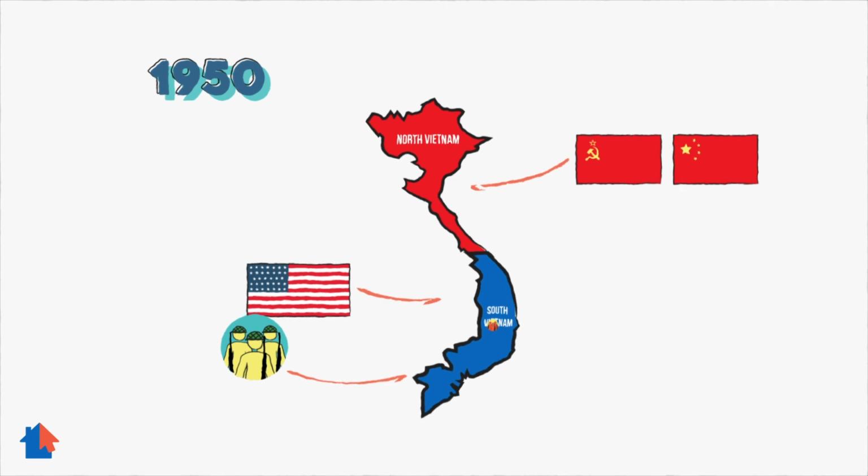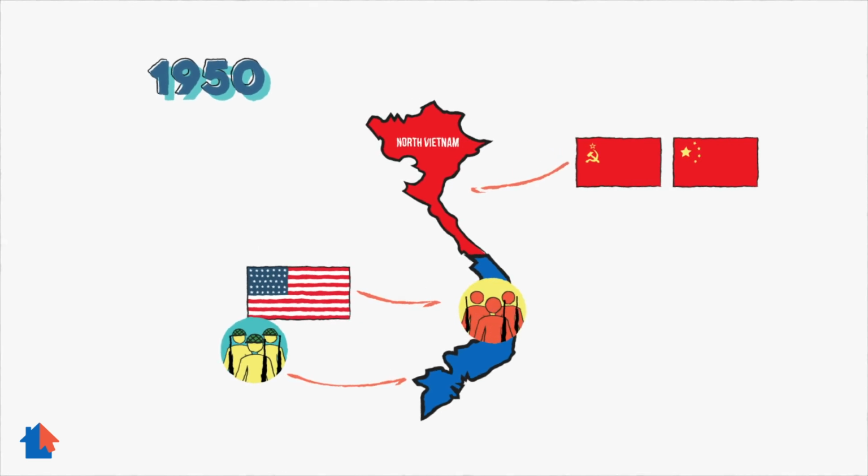Vietnam was also divided into North and South. North Vietnam was supported by the Soviet Union and China, while South Vietnam was supported by the United States. In South Vietnam, rebel forces called the Viet Cong fought their own government with support from the Communist North. The United States sent soldiers to help South Vietnam's army.